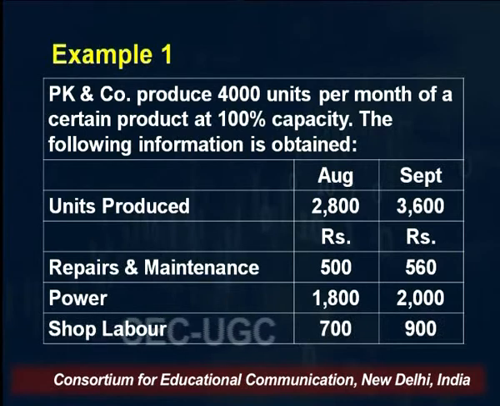So how will I identify how much is fixed and how much is variable? I will simply say the change in cost divided by change in output will be the variable cost, because we all know, and I just said, that the variable cost will change in the same proportion in which the output changes. So the change in cost is 200 rupees power cost, and the change in output is 800 units.